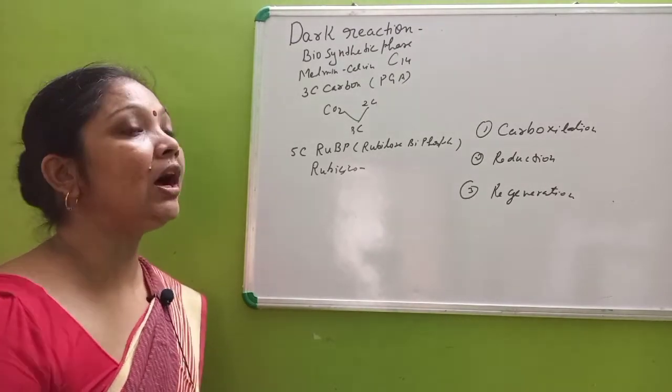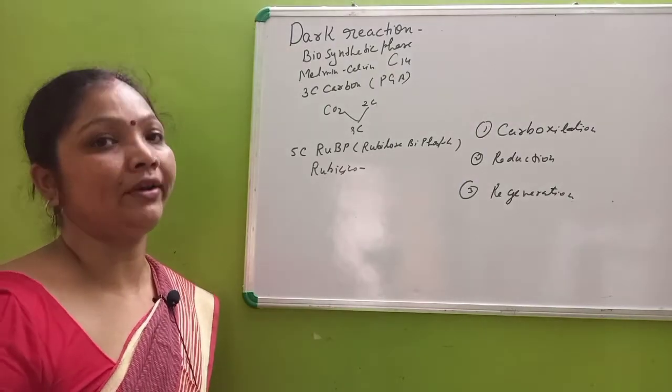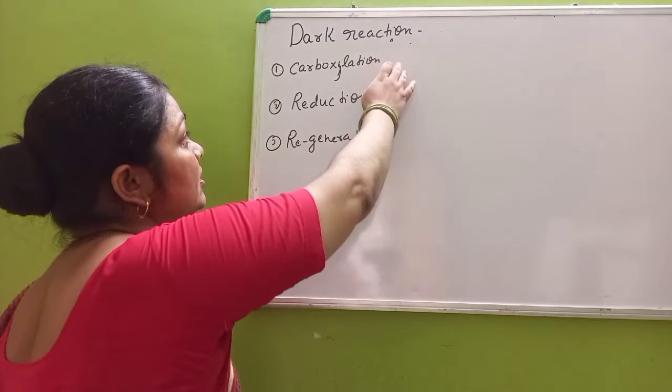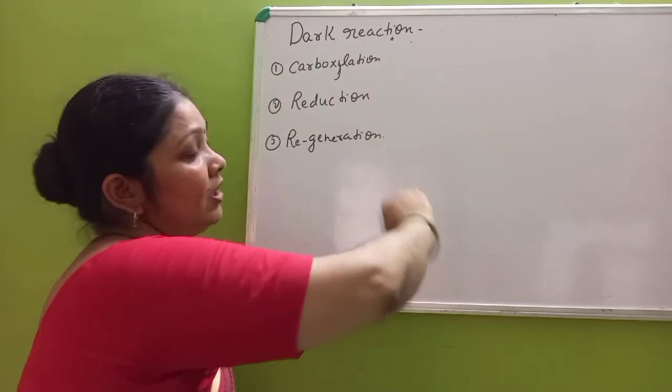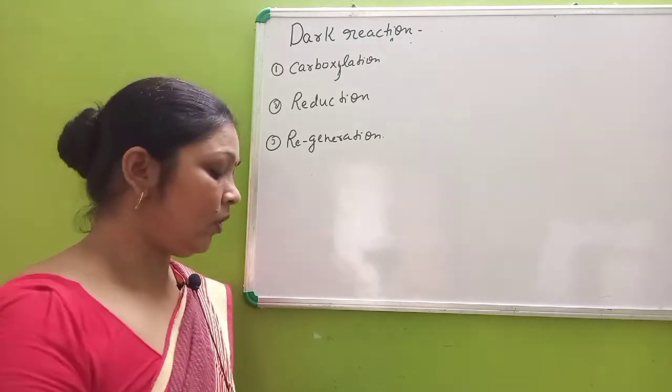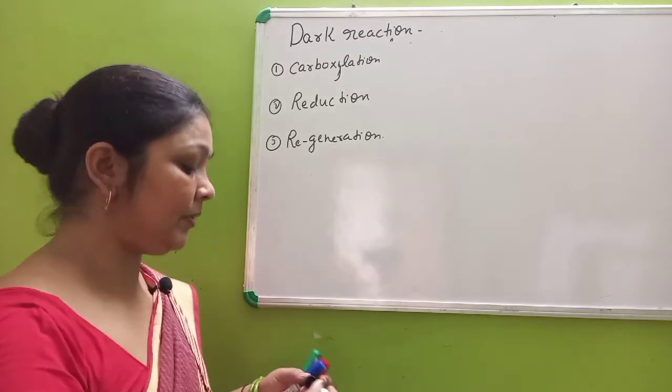Now we have to study how this cycle goes on. Students, these are the 3 steps, carboxylation, reduction and regeneration, that occur in the Calvin cycle. Now what happens in the Calvin cycle?